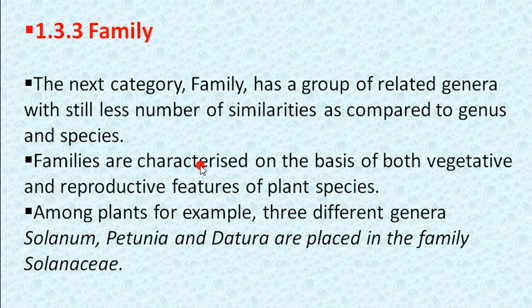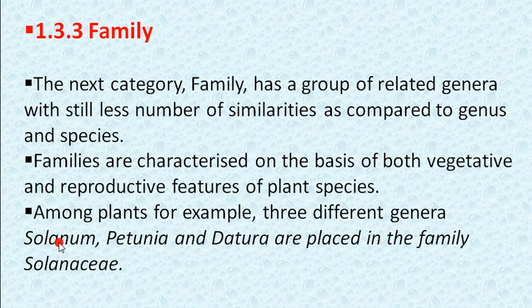Among plants, for example, three different genera, Solanum, Petunia and Datura, are placed in the family Solanaceae. So here the family is Solanaceae, and Solanum, Petunia and Datura are different genera, but the family is one, Solanaceae.